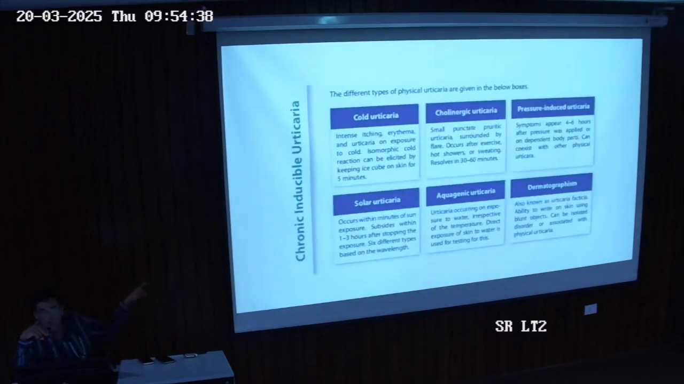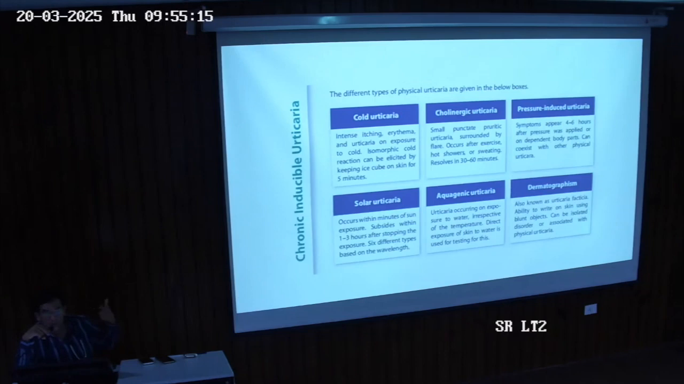Inducible means you are able to elicit a particular type of chronic urticaria lasting more than 6 months. We can have angioedema because of cold: if you expose a patient to cold, we can elicit this. We keep ice on the skin for 5 minutes, and you will see angioedema or welts. Cholinergic urticaria has small punctate lesions along particular nerves. You elicit it with hot showers and sweating, but it usually resolves in half an hour to 1 hour. Pressure induced urticaria occurs if you apply pressure for 4 to 6 hours, with the same type of symptoms.